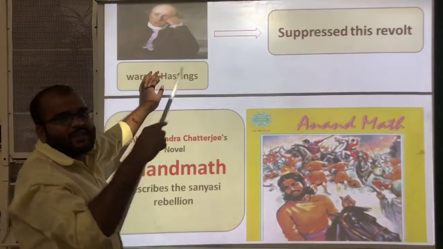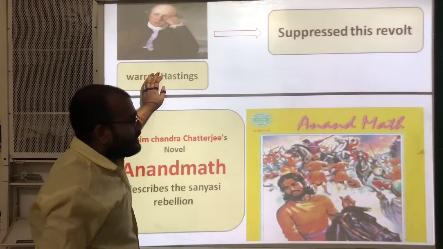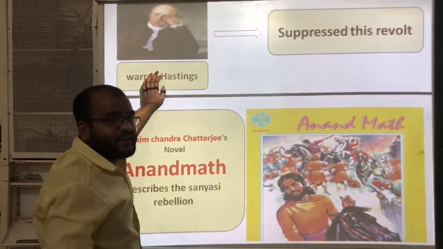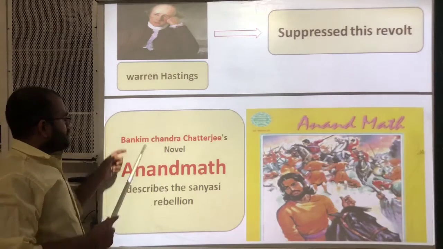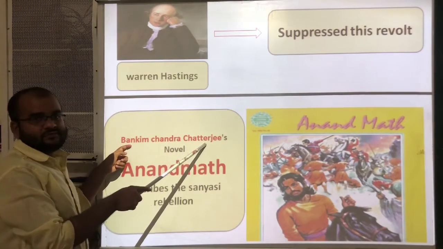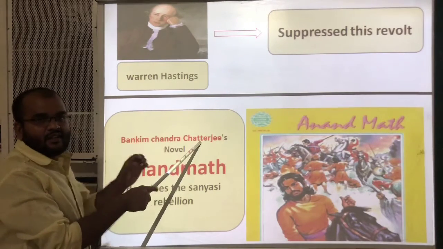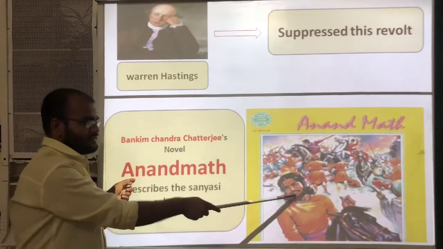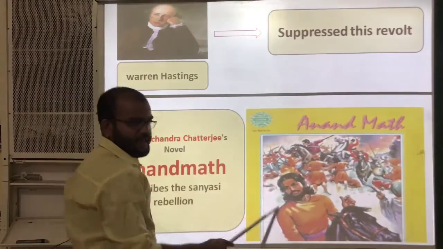And we can get this total information from one book. That book is Anand Math. This is a novel written by Bankim Chandra Chatterjee. Bankim Chandra Chatterjee wrote one novel, and the novel's name is Anand Math. This is that novel's cover page.